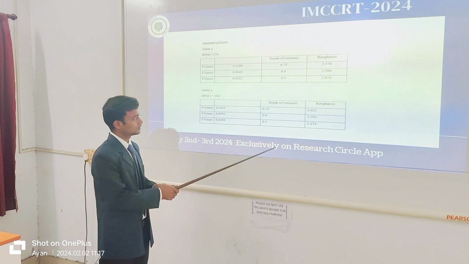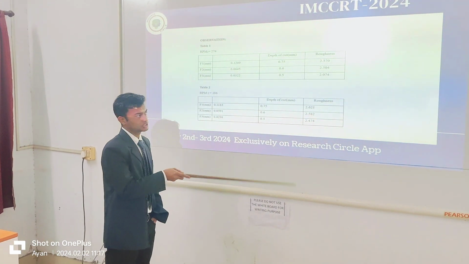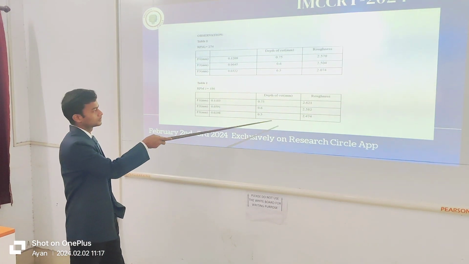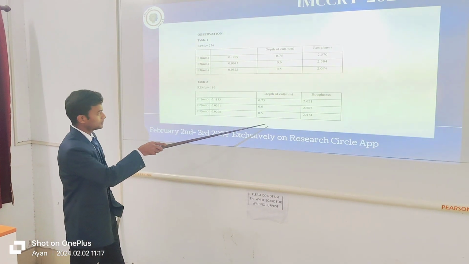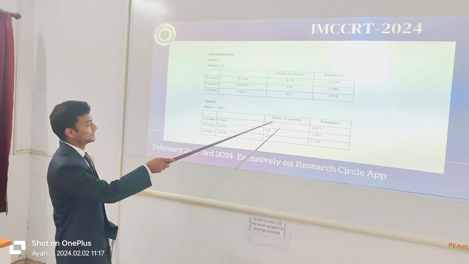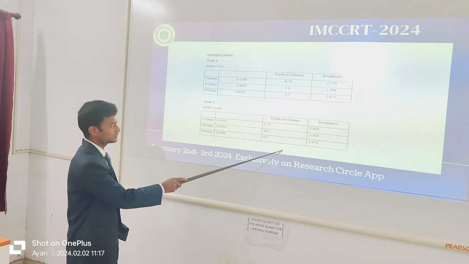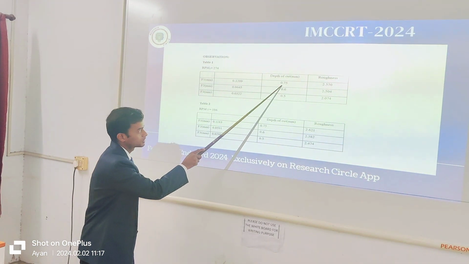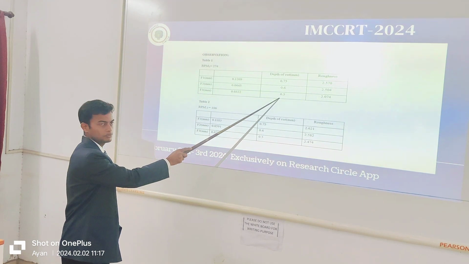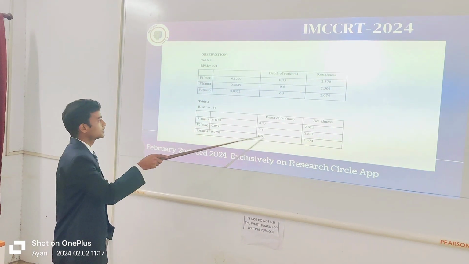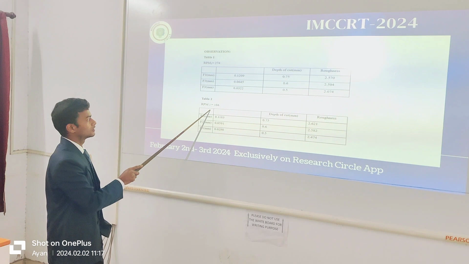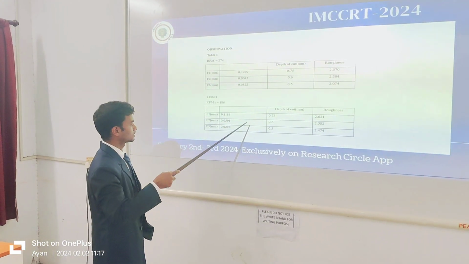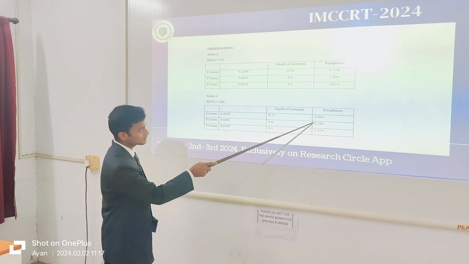In that we kept the depth of cut constant as in the previous RPM of 274. We kept the three depths of cut as in the previous RPM: 0.75, then 0.6 and 0.5. All three depths of cut we kept the same for RPM 186. We reduced the RPM and the feed rate, which constantly decreased, and this affects the roughness.